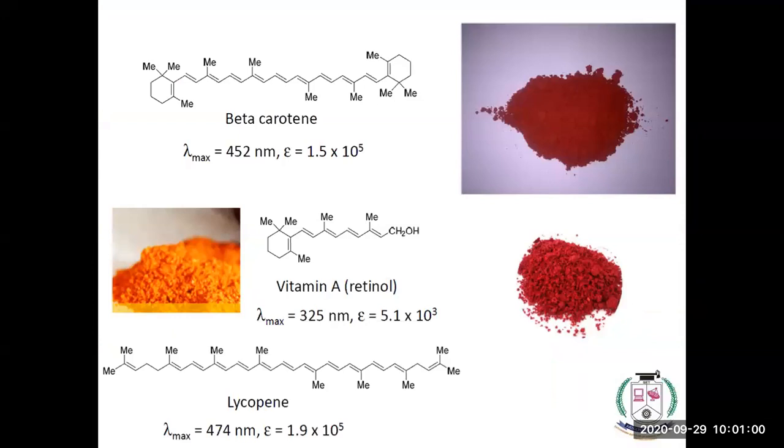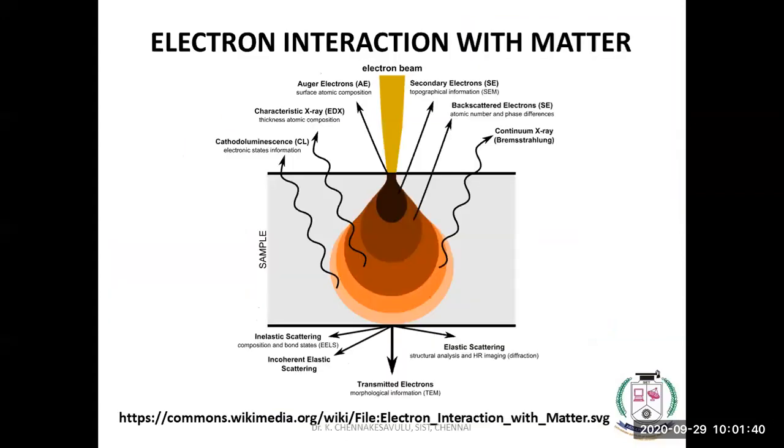If you understand quantum chemistry, or the physicochemical properties of electrons, we can explain all these things. Due to compounds like beta-carotene in carrot, and vitamin A in carrot, and lycopene in tomato, and other flavonoids like anthocyanins, we get different colors. This is the reason why they are colored. See here there is a single bond and a double bond. These double bond electrons give that color. Here it is a pi bond, but this pi bond is the reason to exhibit those colors. That is the explanation for why they have different colors.